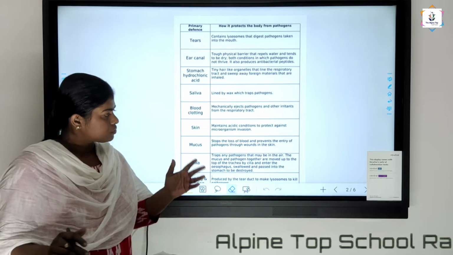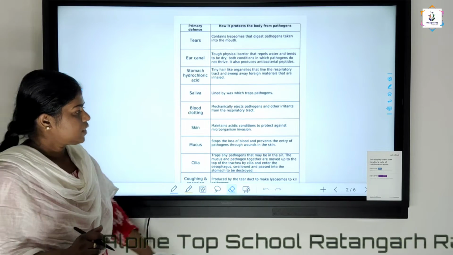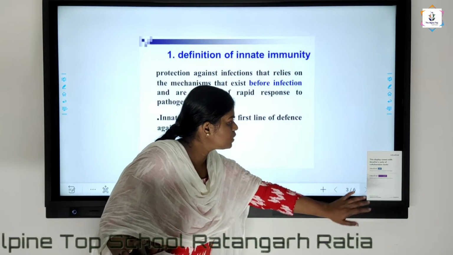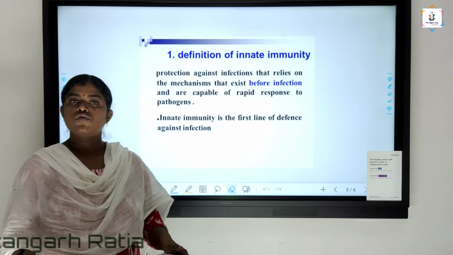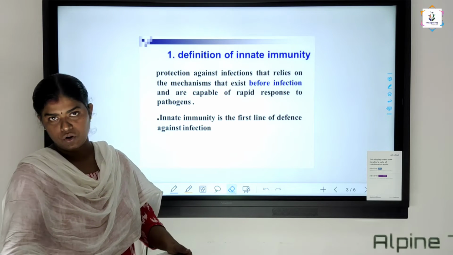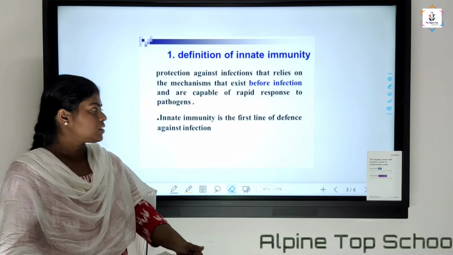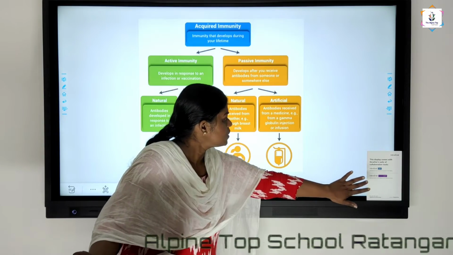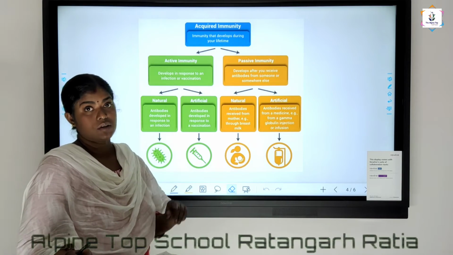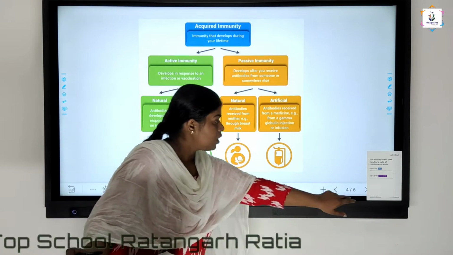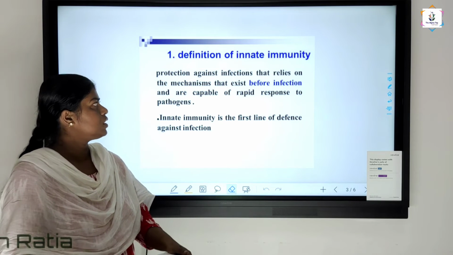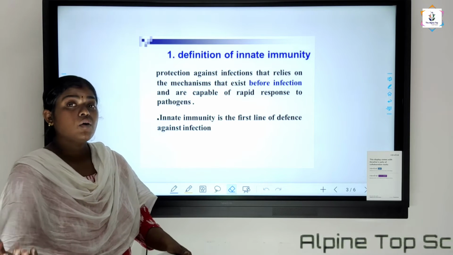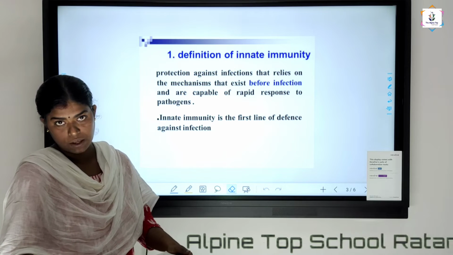Okay, so the next thing that I am going to tell you is what are the two types of immunity. First one is known as innate immunity, and the second is known as the acquired immunity. Two types of immunities are there. Innate immunity means without getting infected with any kind of microbe.